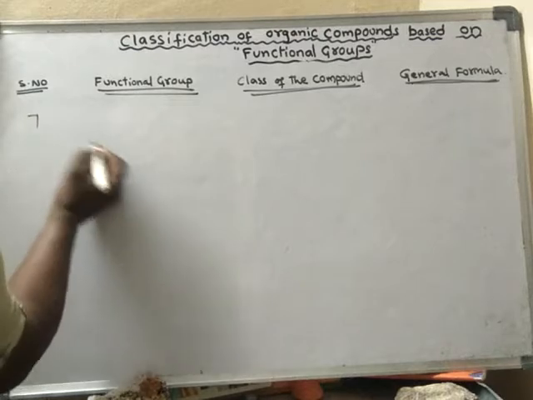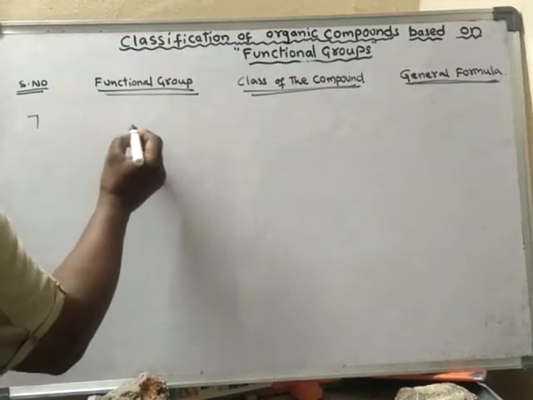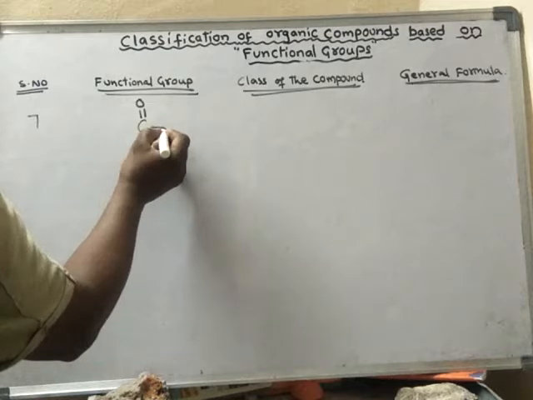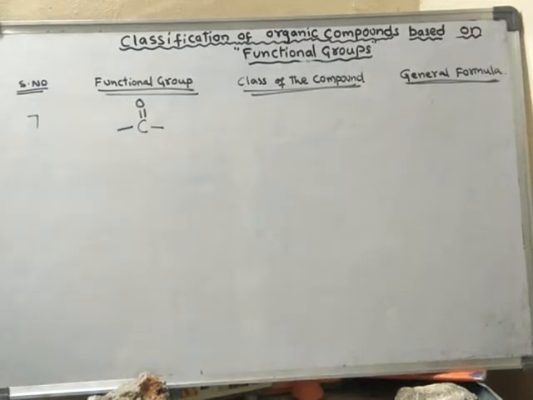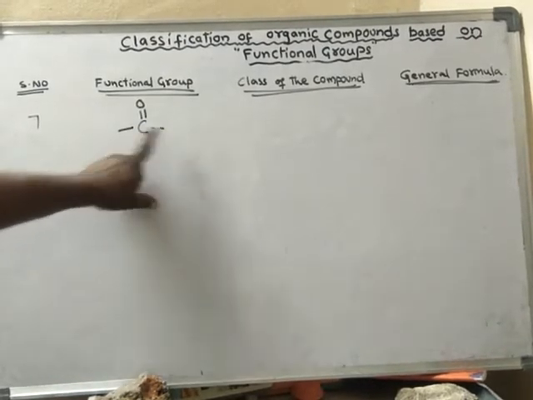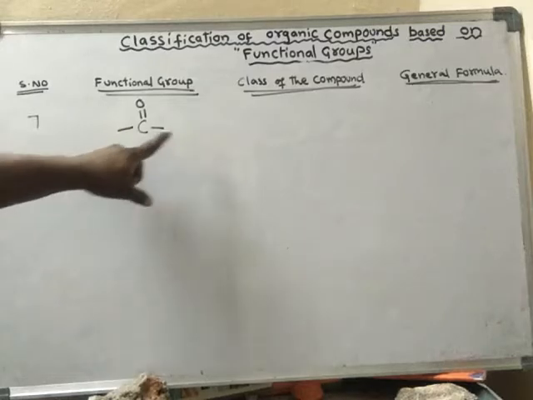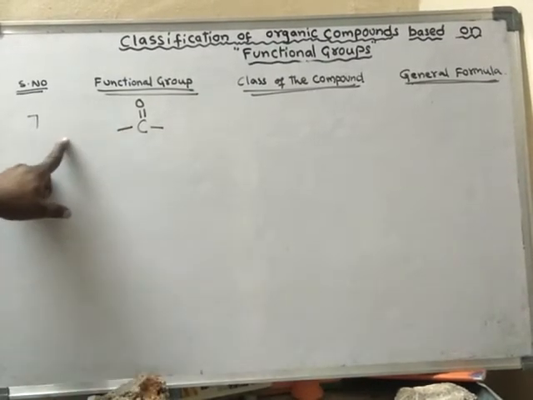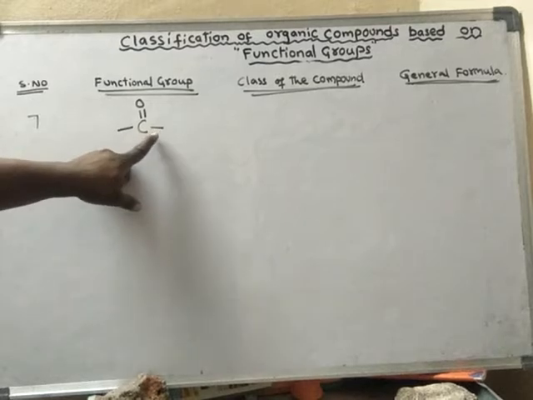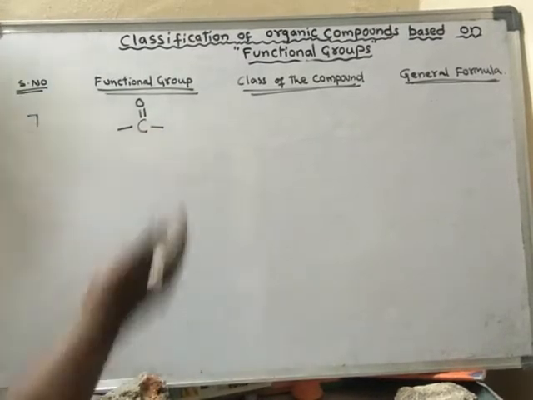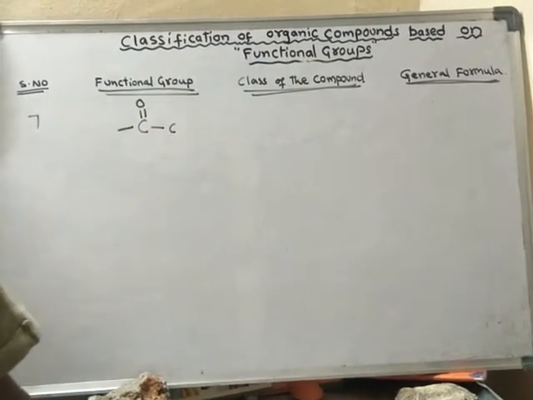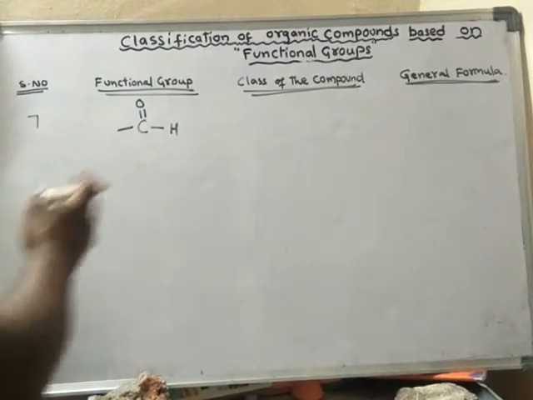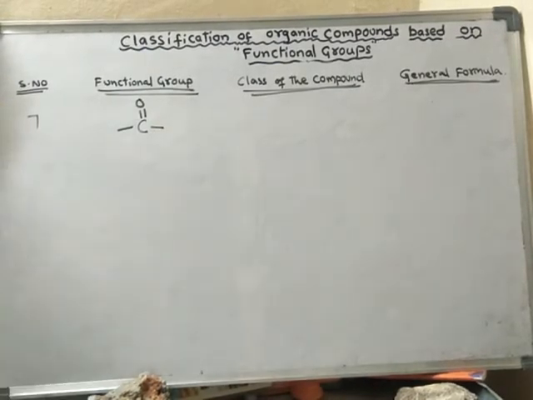Seventh one. The functional group is like this. That means two bonds are empty, so it is connected to some carbon atoms. If I leave it like this, it may be connected to carbon, or to hydrogen, or to any other atom.